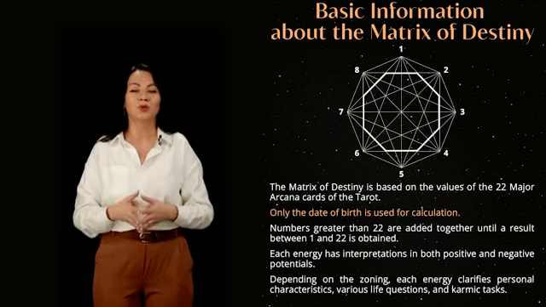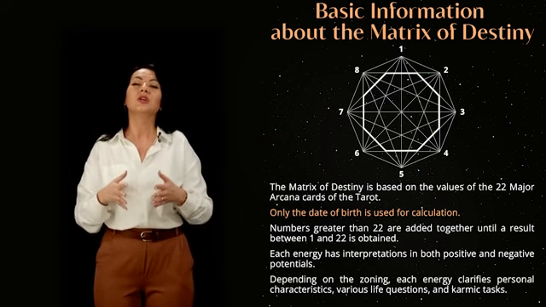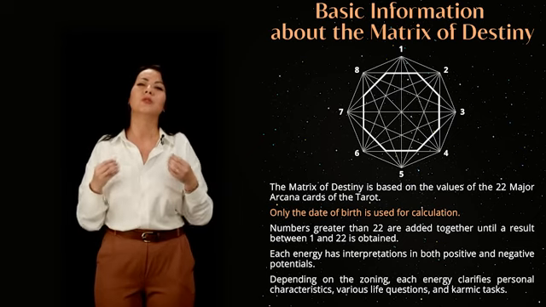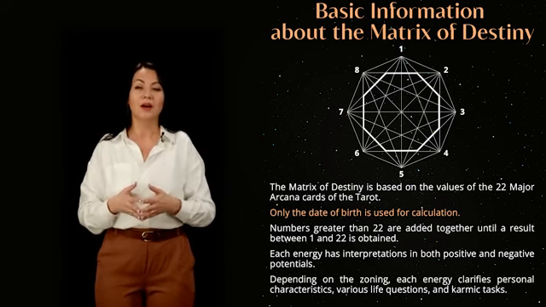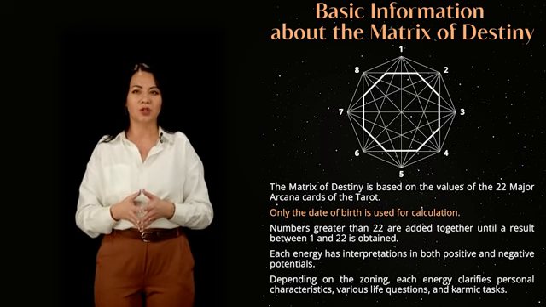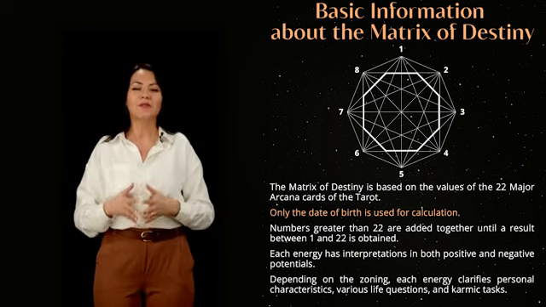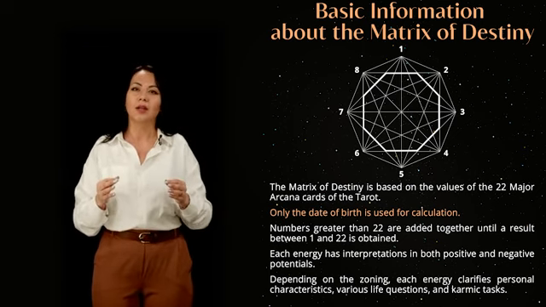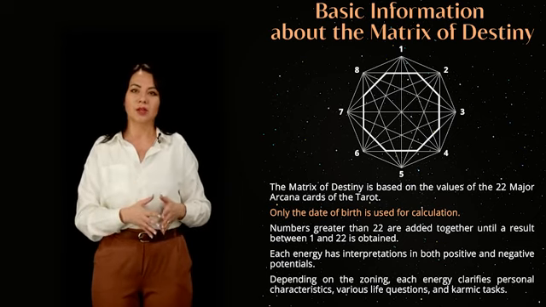Individually, each arcanum in the cards illustrates and symbolizes a specific stage of a person's life path evolution, as well as the sequence of their development in different aspects of life, helping to perceive one's personality in a multifaceted way. All 22 energies are dual, meaning they have positive and negative potentials, a strong side and a shadow side. However, among these 22 energies, there are no inherently good or bad ones. They simply provide an understanding of the potential that is inherent, and through specific actions, it can be transformed.